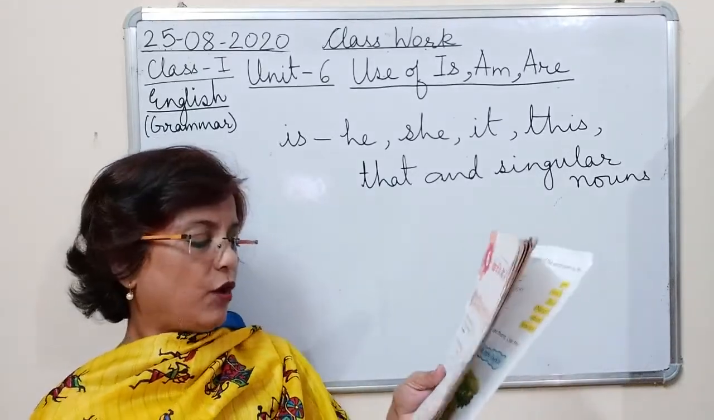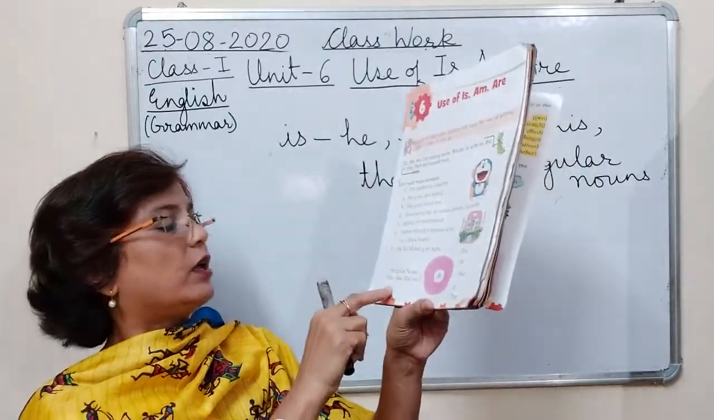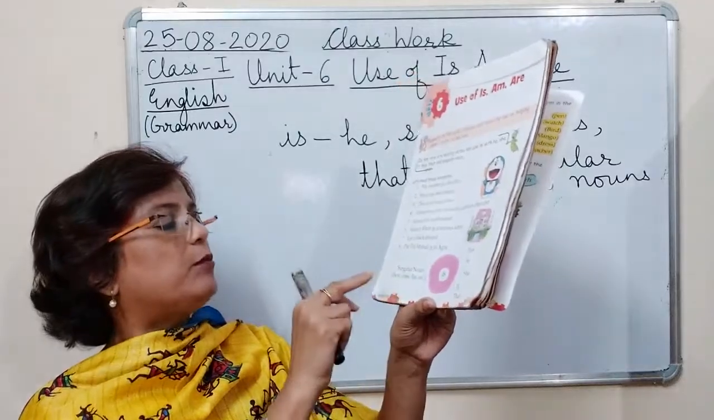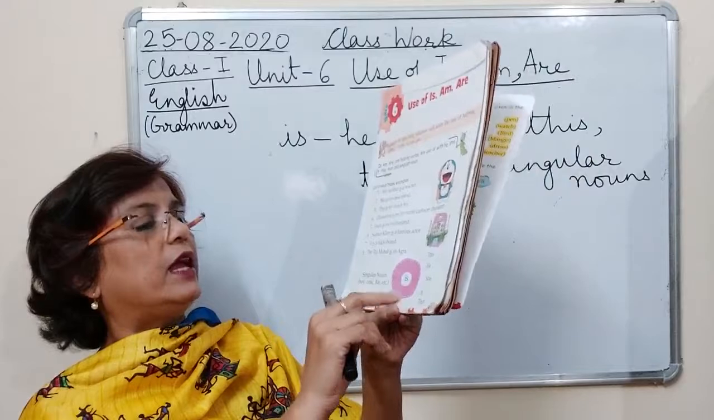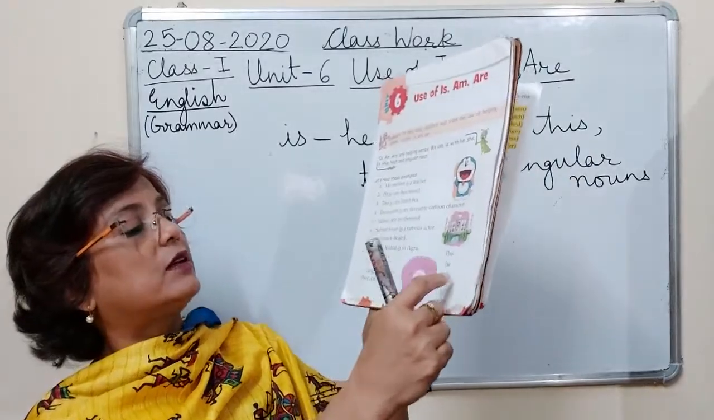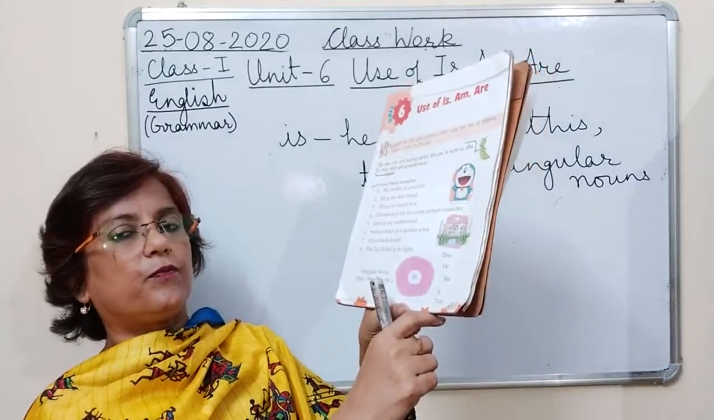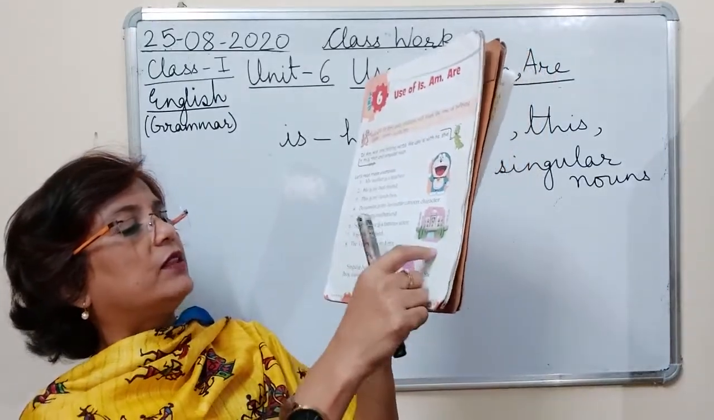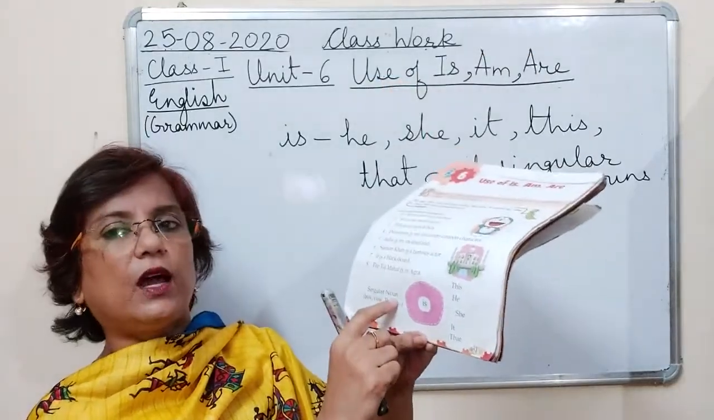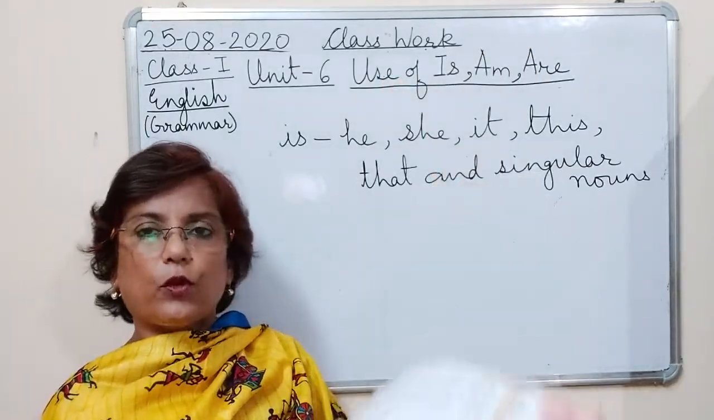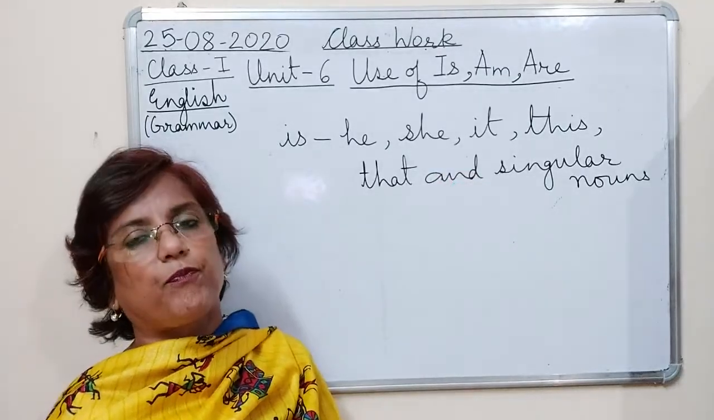Okay? So now here you can see with singular noun, that is anything. Any name of any person, boy, any animal, with anything, we use is, and then we use is with this, he, she, it and that. With all these things, and other singular nouns, we use is. Okay? Now next is, where do we use am?